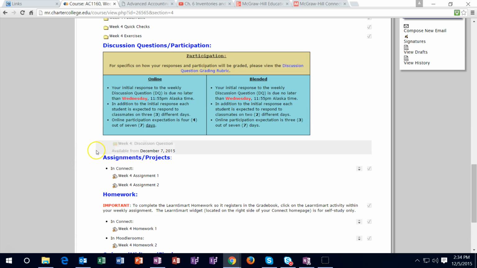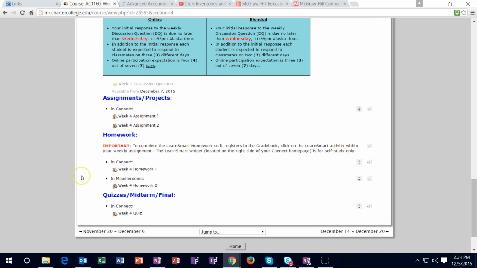And then we have the discussion forum, assignments, homework, and quizzes, of course. This is where you really want to check off that you have done everything. So this screen is your checkoff screen, basically, to make sure that everything has been completed. Once you have done the discussions, just check it off here. Once you've done the assignments, even though they're done in Connect, check it off within the Moodle screen, because this is where you want to see that everything has been completed. Same with the homeworks. These are in Connect, but you really want to go here and say, okay, I've done that, I've done that, I've done that. By next Tuesday, then we'll see it in the gradebook. Then you want to go in the gradebook and see that the grades have been updated as you know they should be by that time.